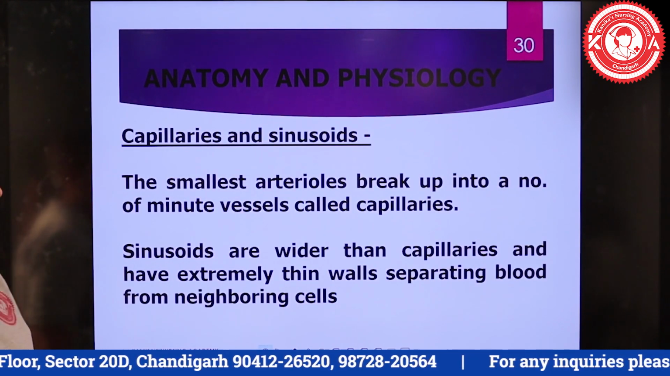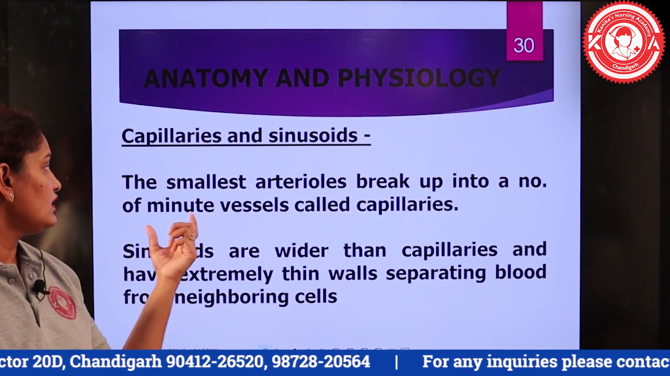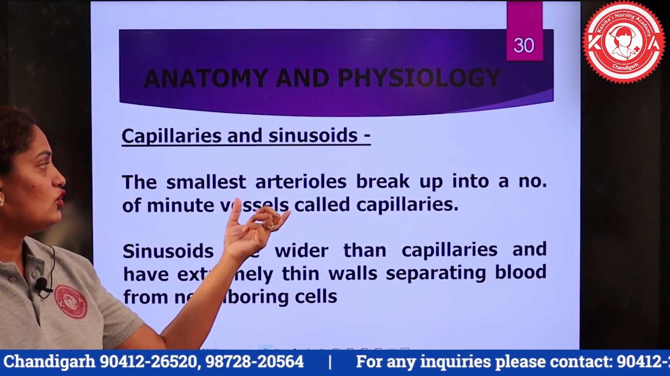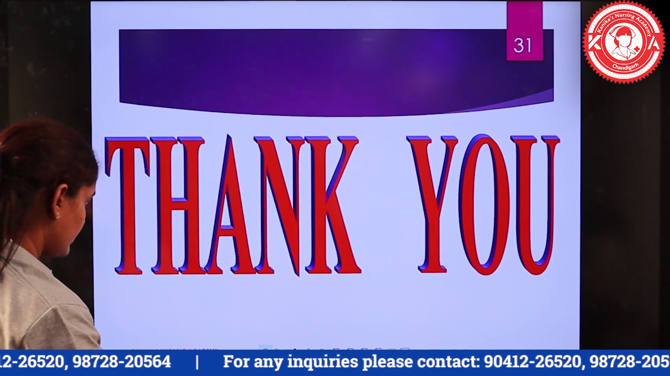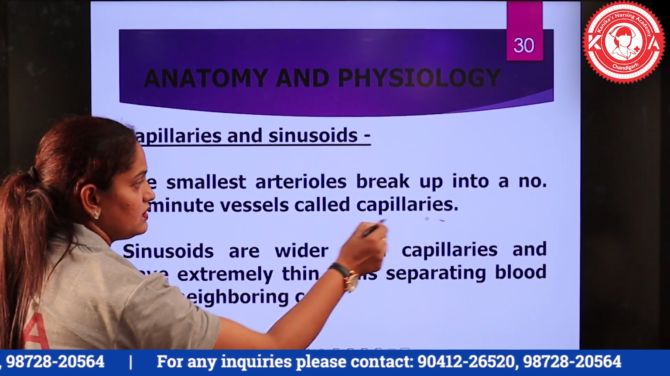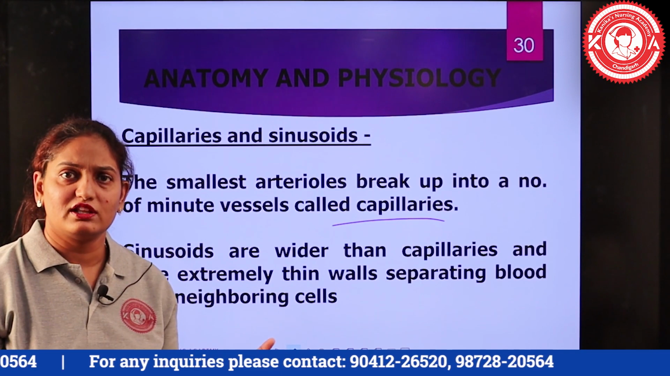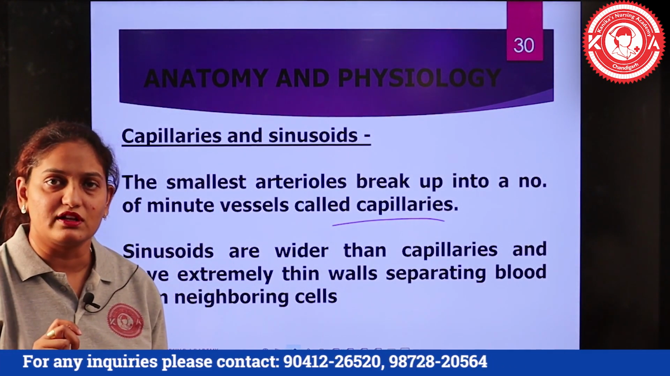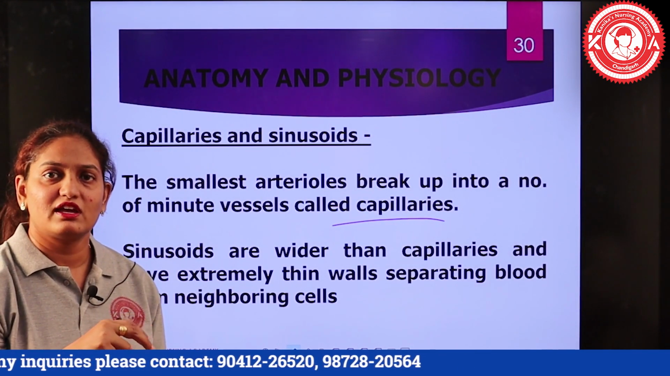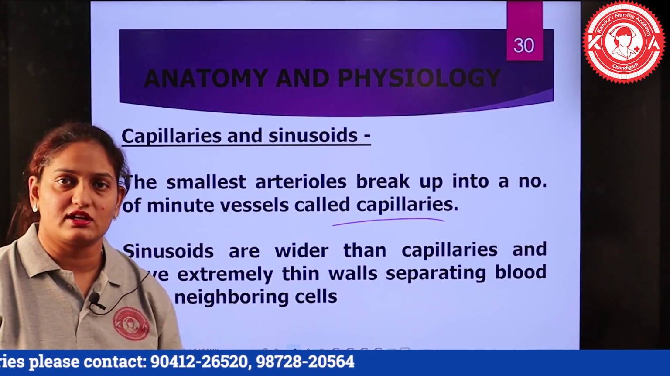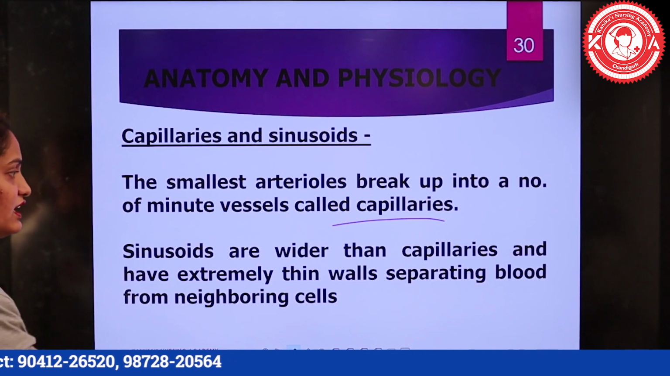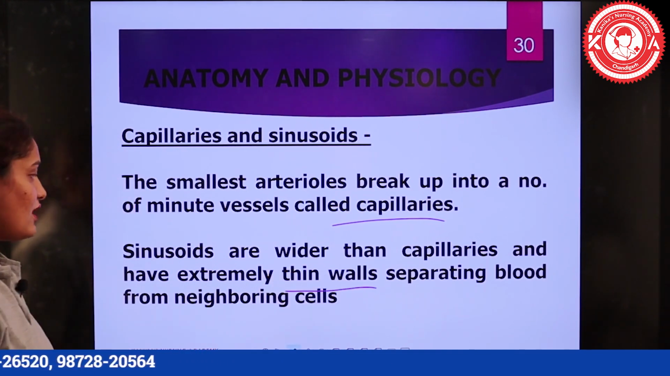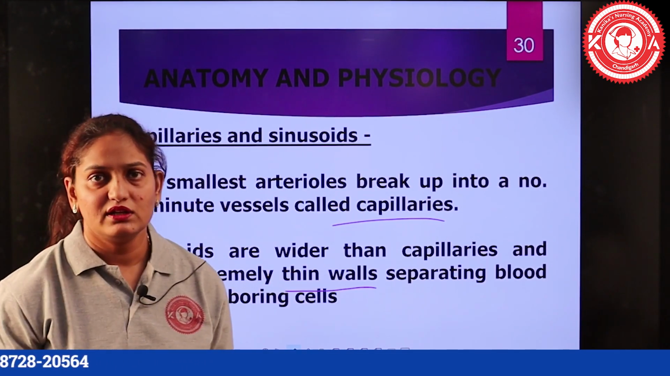Then the capillaries: the smallest arterioles break up into a number of minute blood vessels which are known as capillaries. The tips of our body, the peripheral regions, contain the capillaries, and the capillaries serve as the exchange section between the arteries and the veins. Sinusoids are wider than the capillaries, and they have a thin wall that separates the blood from the neighboring cells.